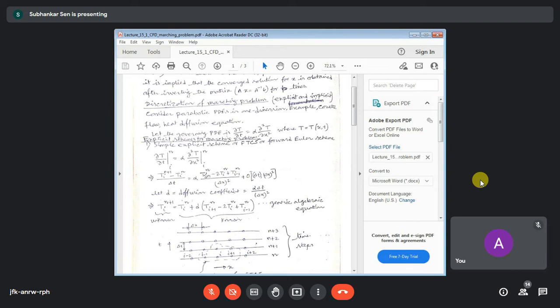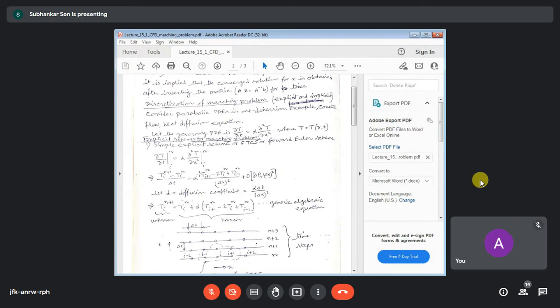Ti plus 1 minus 2Ti plus Ti minus 1 by delta x whole square. But we have the space and the time index. Now, since we are using an explicit scheme, we have only one unknown at one time level, in one equation. Because of that, all the indices here must be n, so that we have only one unknown per equation. So this is giving you the generic equation after simplification.